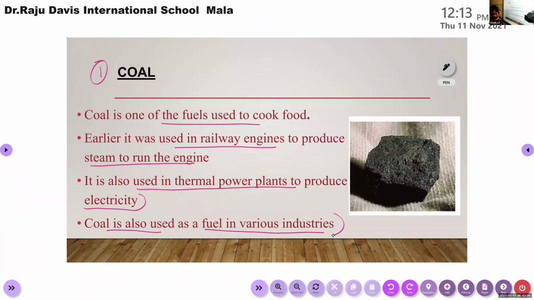Tanmay, can you read the points? Yes, ma'am. Coal is one of the fuels used to cook food. Earlier, it was used in railway engines to produce steam to run the engine. It is also used in thermal power plants to produce electricity. Coal is also used as fuel in various industries.